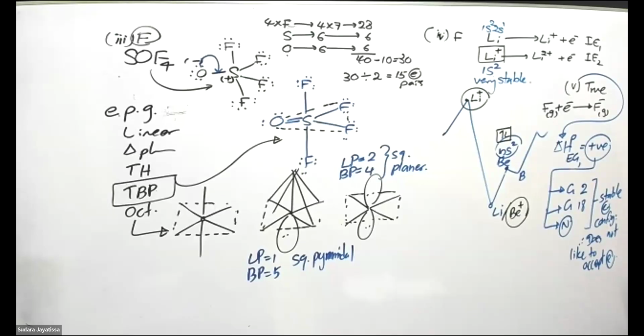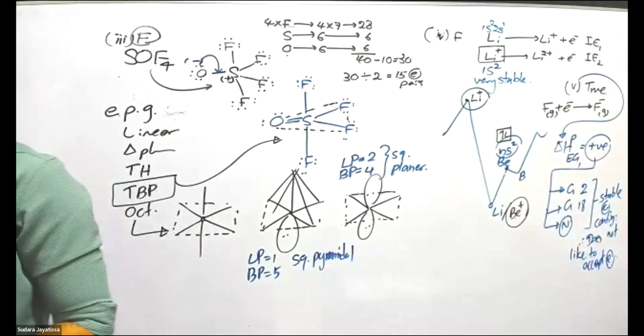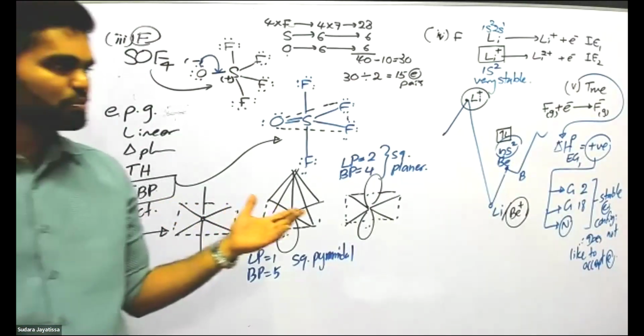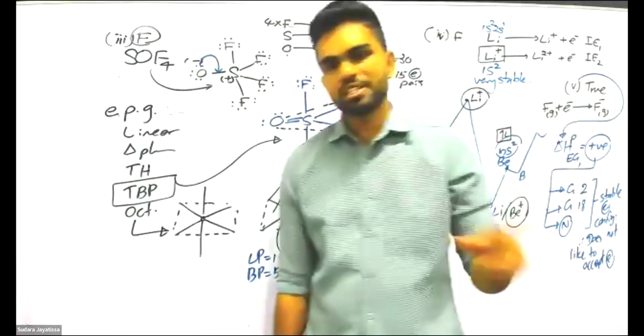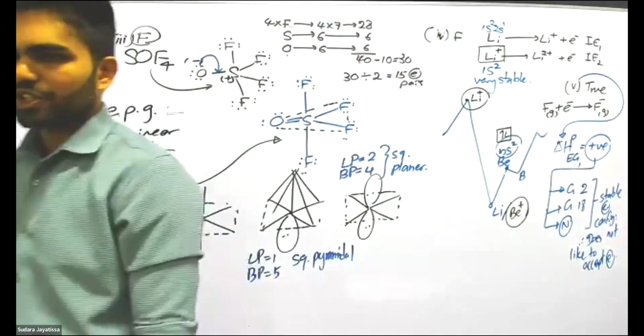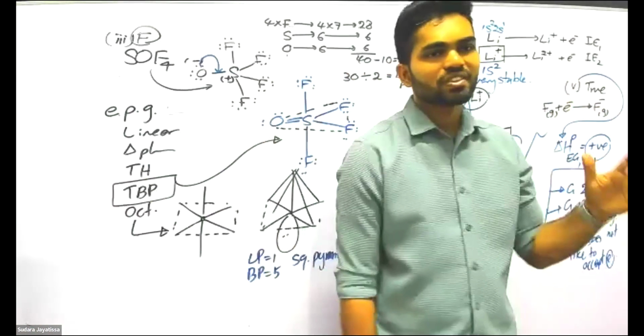So then you have to think whether fluorine has such a thing. No, fluorine does not have such a stable configuration. So therefore, it will be likely to accept electrons. If it is likely to accept electrons, then the value is negative. Now understand?